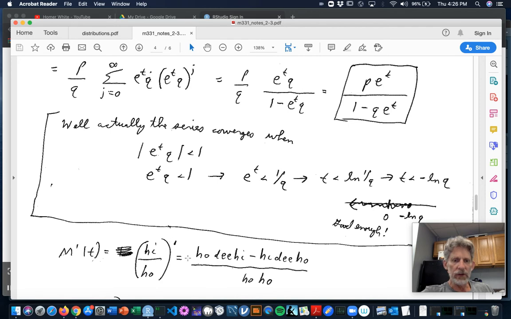When I take the derivative, the way the quotient rule works is it's the bottom function times the derivative of the top, minus the top times the derivative of the bottom, over the bottom squared. But when you think it out with highs and ho's, that turns out to be ho times the derivative of high, ho d high, minus high times the derivative of ho, high d ho, over the square of the ho, ho ho. So ho d high minus high d ho over ho ho. That's how I always remembered the quotient rule when I was young.